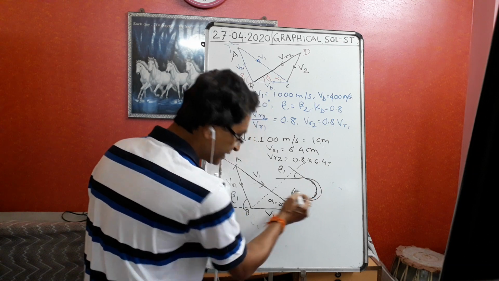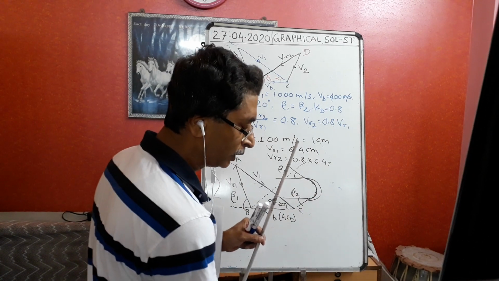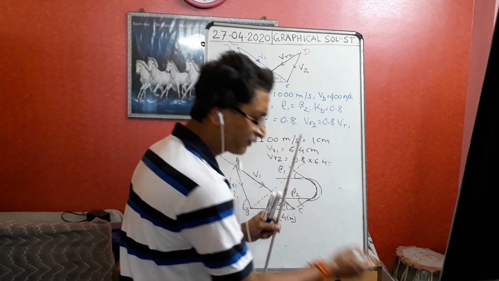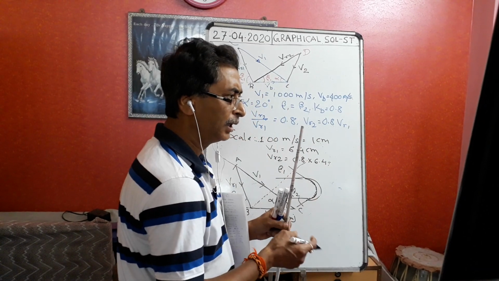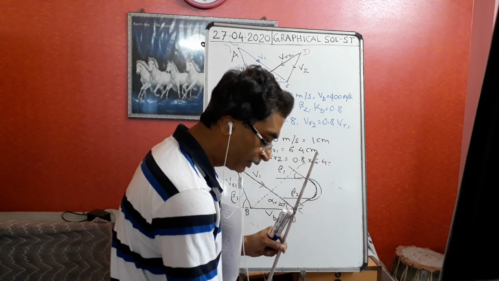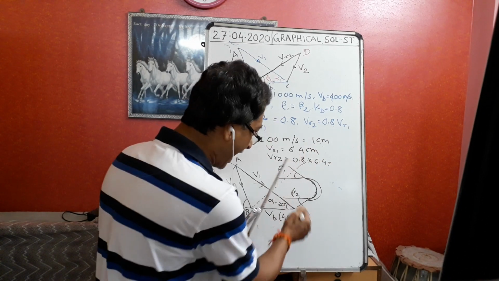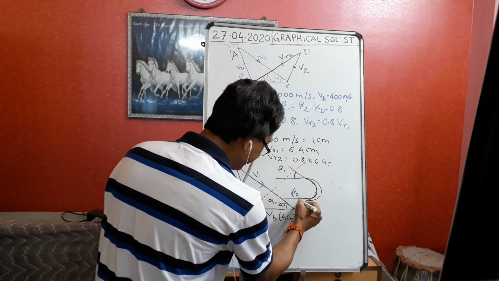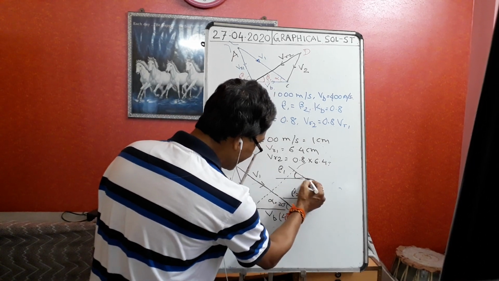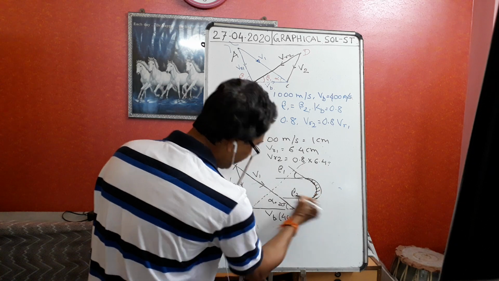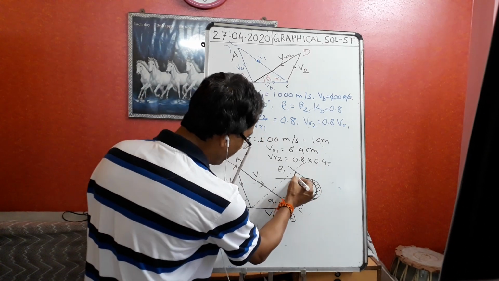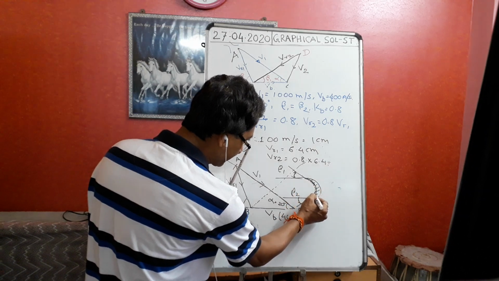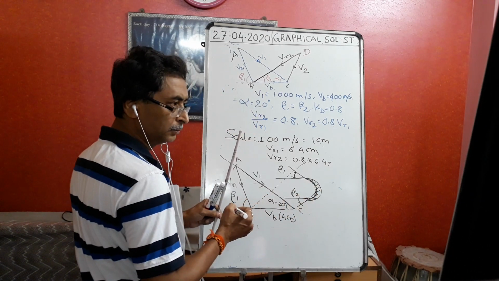If there is friction, suppose I am moving a ball through a very rough surface and friction is very high. The velocity of the ball will gradually decrease, but the angle of the plane will not change. So this is the angle beta 1 and beta 2. This angle depends on the manufacturing of the blades. Once the blades are designed and manufactured, beta 1 and beta 2 cannot change. Only what can change? Due to the friction, the VR2 will be less.